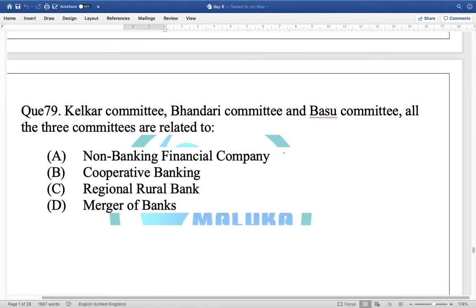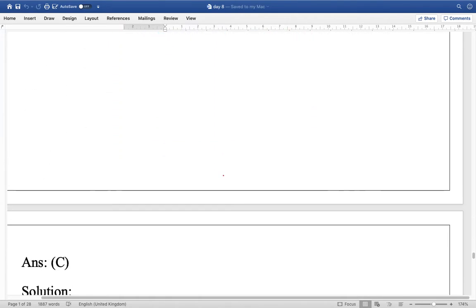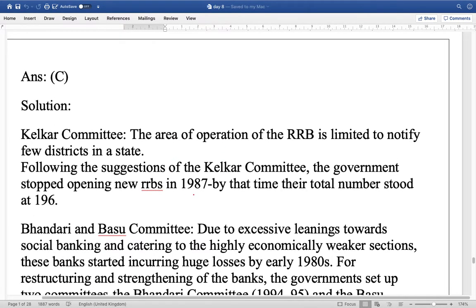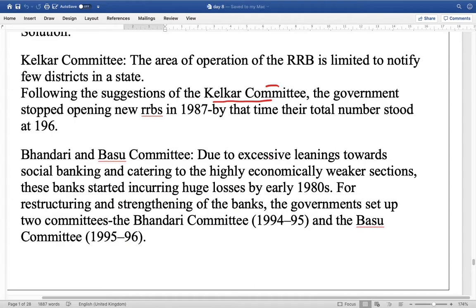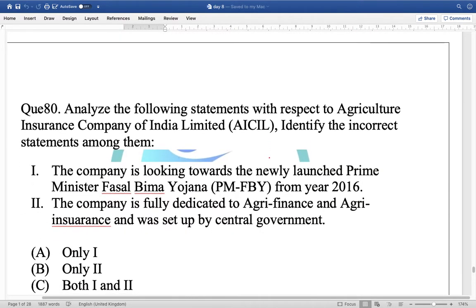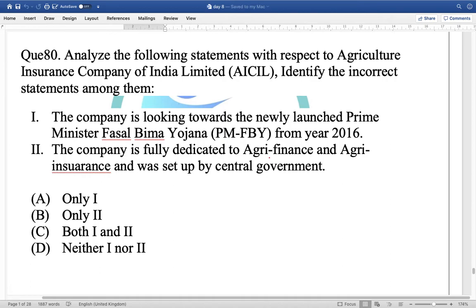Question number 79. The Kelkar Committee, Vadari Committee, and Basu Committee, all three committees are related to, and the options are non-banking financial companies, cooperative banking, regional rural banks, and merger of banks. Friends, these three are in the consideration of regional rural banks, RRBs. Basu and Vadari committees also recommended social banking to the weaker sections in the rural areas.